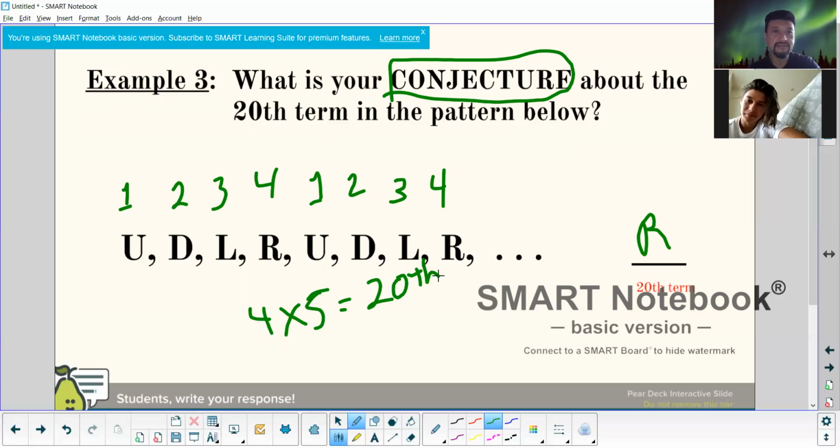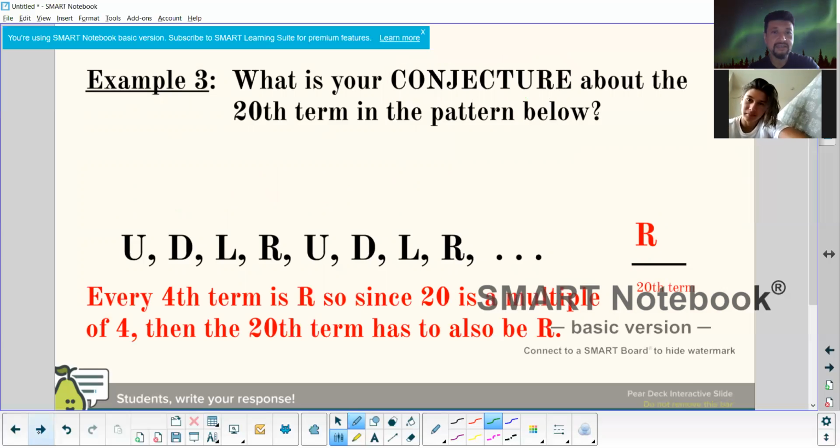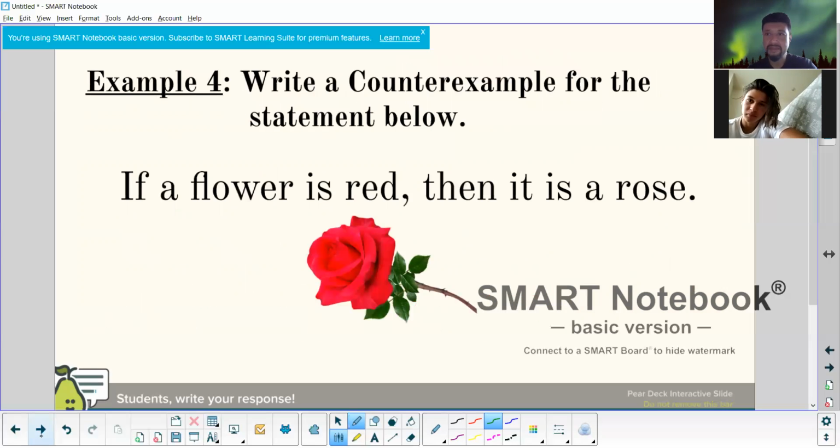All right, now let's do the next one. And yeah, so there it is, exactly your explanation written down. Every 4 terms, or it's 20th, a multiple of 4, the 20th term also has to be R. All right, now what about this one, Maximus?